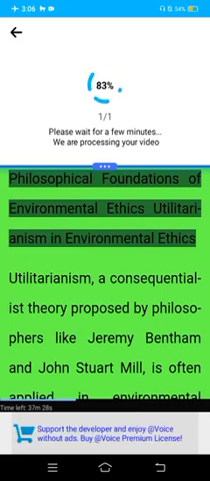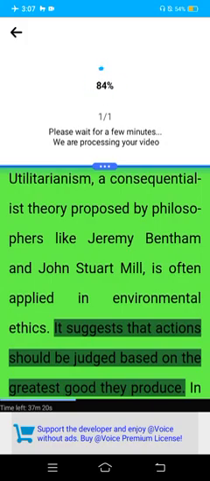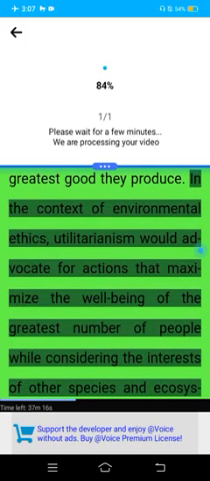Philosophical foundations of environmental ethics. Utilitarianism in environmental ethics. Utilitarianism, a consequentialist theory proposed by philosophers like Jeremy Bentham and John Stuart Mill, is often applied in environmental ethics. It suggests that actions should be judged based on the greatest good they produce. In the context of environmental ethics, utilitarianism would advocate for actions that maximize the well-being of the greatest number of people while considering the interests of other species and ecosystems.